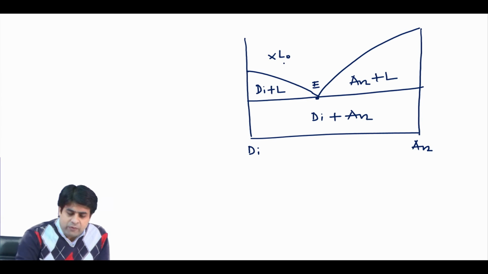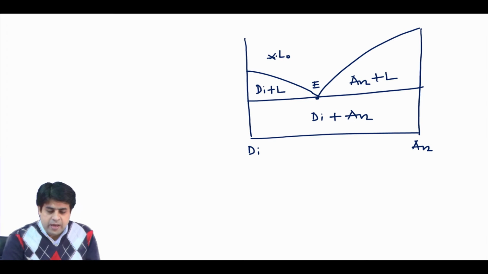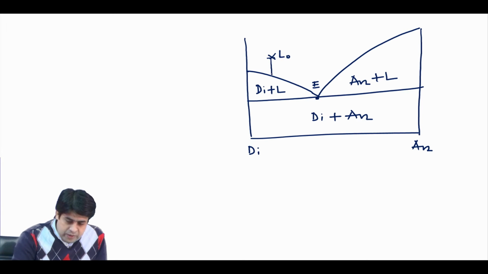So, suppose we have this L0 composition, and we start to decrease the temperature.